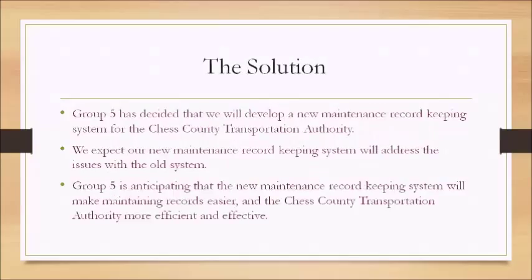The solution. Group 5 has decided that we will develop a new maintenance record keeping system for the Chess County Transportation Authority. We expect our new maintenance record keeping system will address the issues with the old system. Group 5 is anticipating that the new maintenance record keeping system will make maintaining records easier and the Chess County Transportation Authority more effective and efficient.